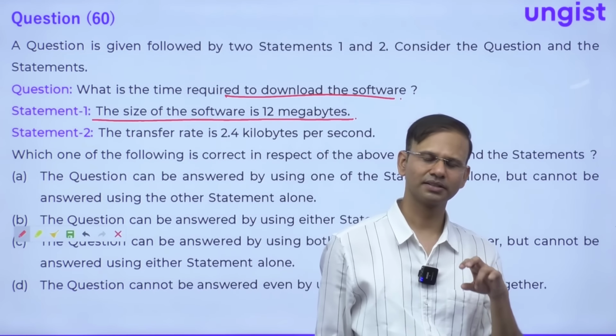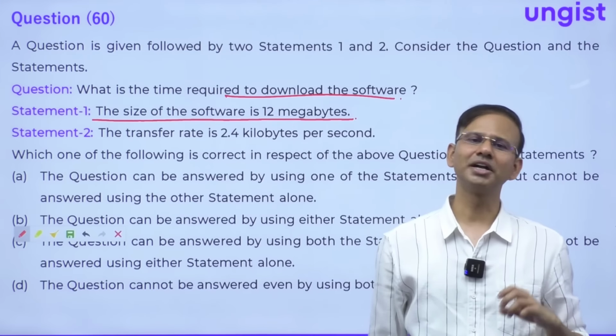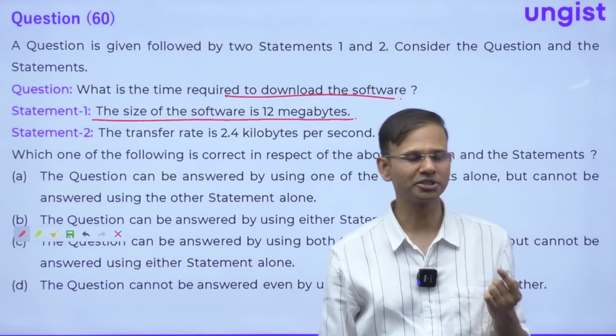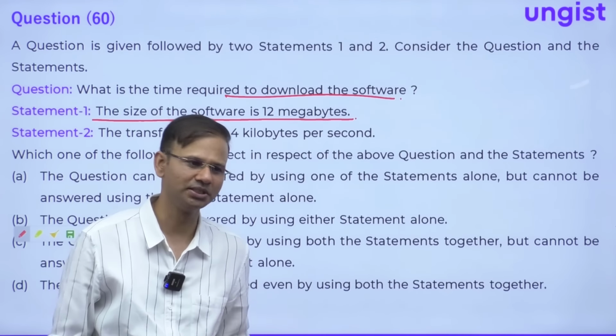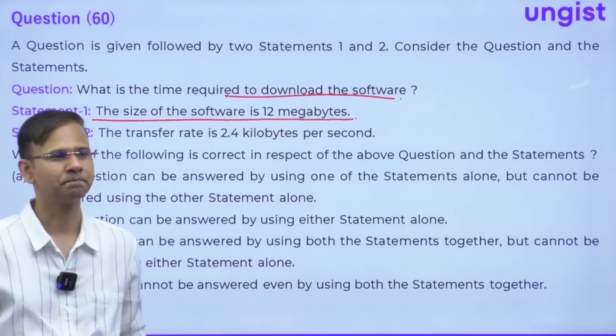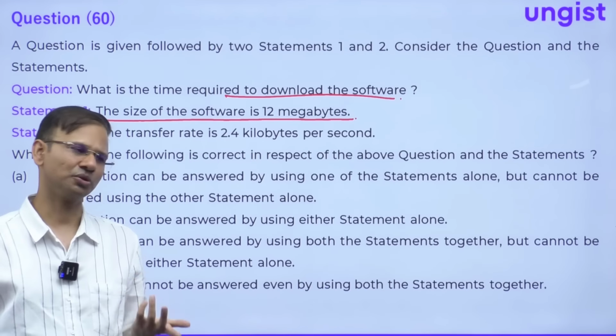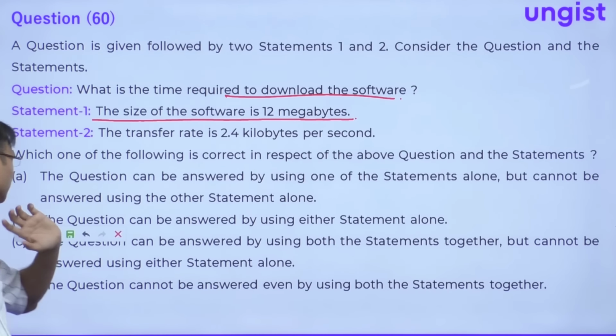See guys, here the file size is given, but we don't know the transfer rate. So from statement number 1 we cannot solve it, right? How is your net running? Is it running on 2G, 3G, 4G? What is the transfer rate? It is not given. And so we cannot solve this question from statement number 1.